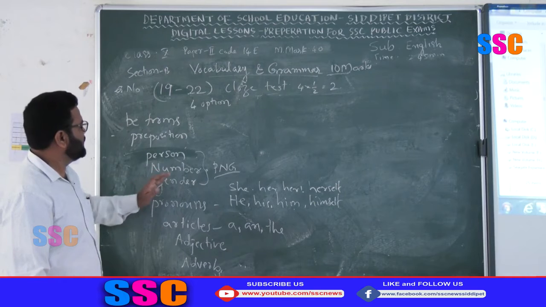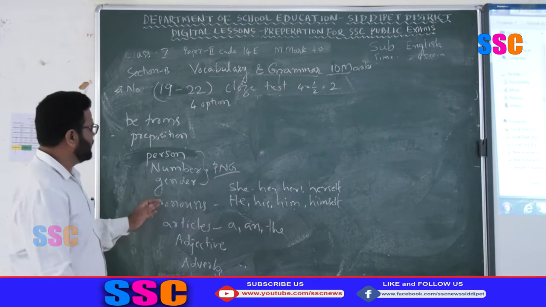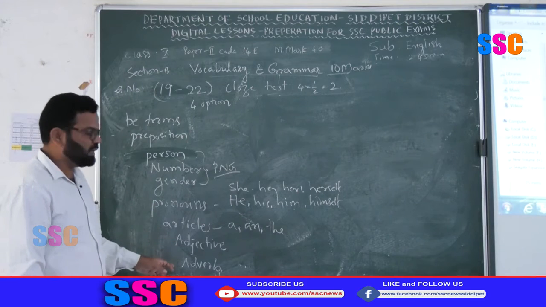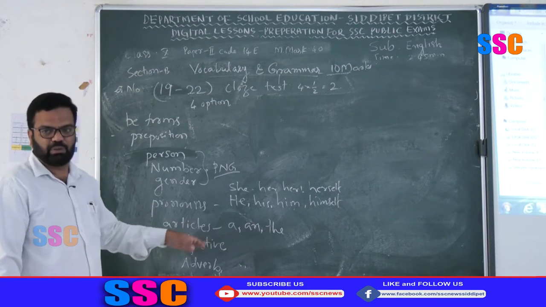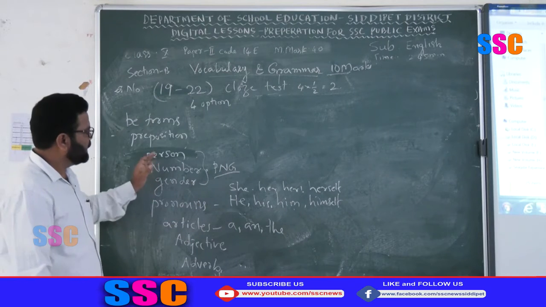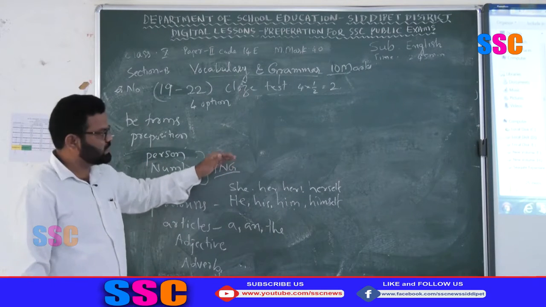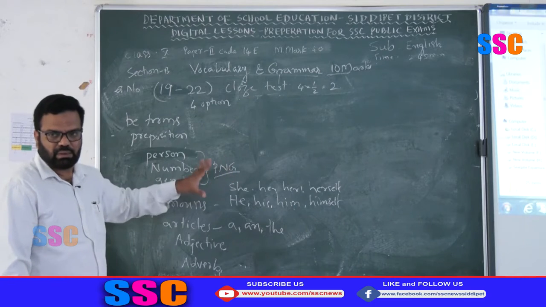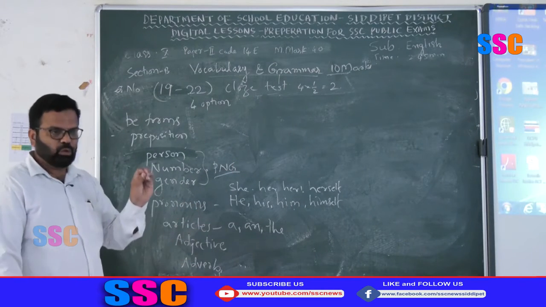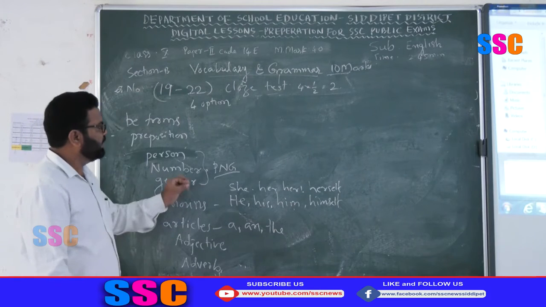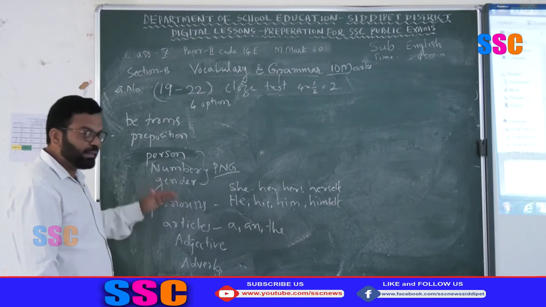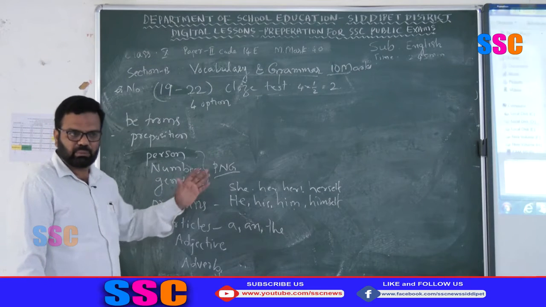Prepositions, person, number, gender, PNG, and pronouns, articles, a and the, adjectives, adverbs, and verb forms V1, V2, V3, V4. In these 4 options, multiple choice questions like that are given. You have to choose the right option according to the passage. Read the passage carefully 4 or 5 times, then only you can identify the right preposition or right article or right pronoun according to the passage.